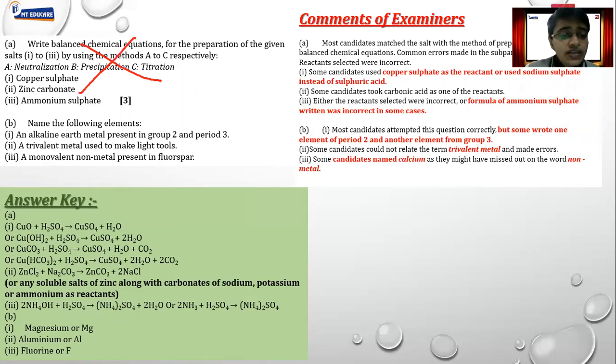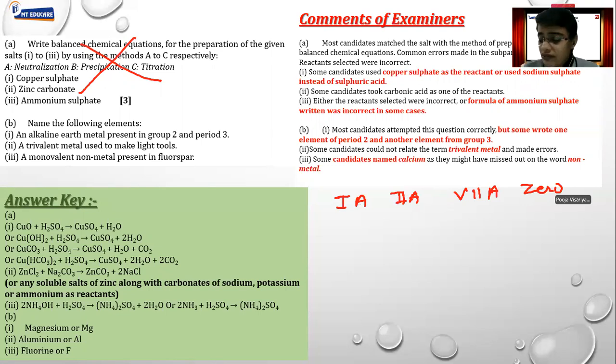Alkaline earth metal present in group 2 and period 3. Now for this, guys, you need to remember the sequence. If you remember, I told you that there are certain sequences which we are supposed to remember. We have to remember only group 1A, 2A, 7A and 0 group. These are the only groups which we have to remember, and we have to remember period 1, period 2 and period 3. That's it. These are the only things we have to remember. So try to imagine the entire periodic table in front of you. You will get the correct answer if you remember the perfect sequence.